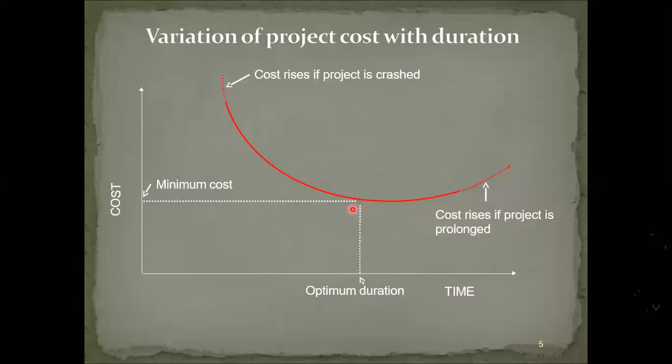Then we have to find out this particular point, where if I make a horizontal line from that point, it gives me the minimum cost, and if I go vertically downside, it gives me the optimum duration. This particular analysis we have to make to find out the optimum duration and minimum cost. That is our aim by studying this optimum time-cost optimization. Okay, this is the graph.